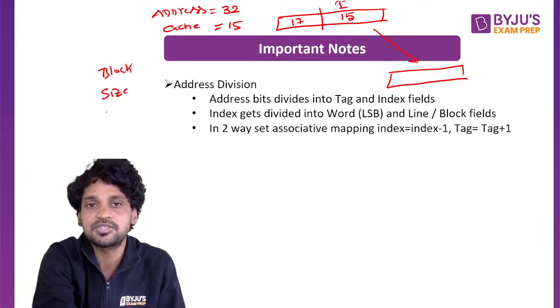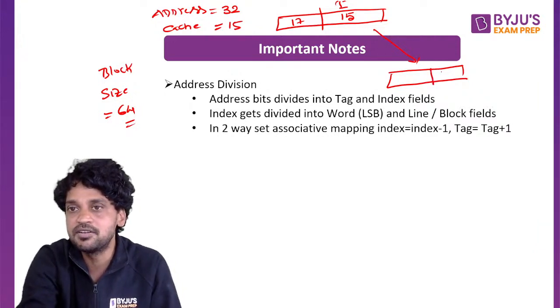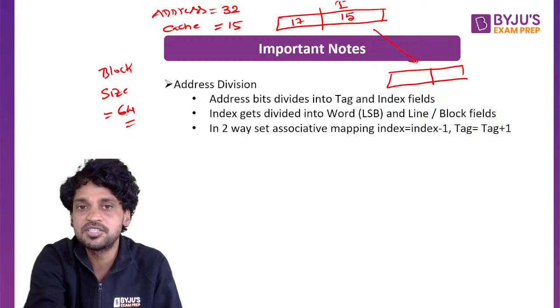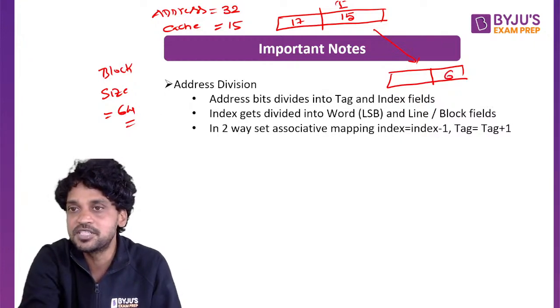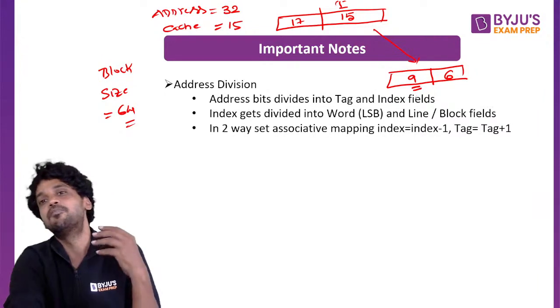If the block size is equal to 64 words, the least significant bits of the index will be given for the block. Since 2 power 6 is equal to 64, the least significant 6 bits will be the word within the block, and the most significant 9 bits, because 15 minus 6 is equal to 9, will give you the block number.